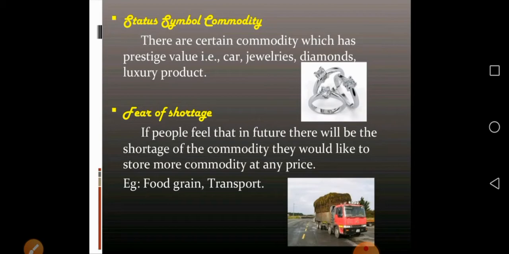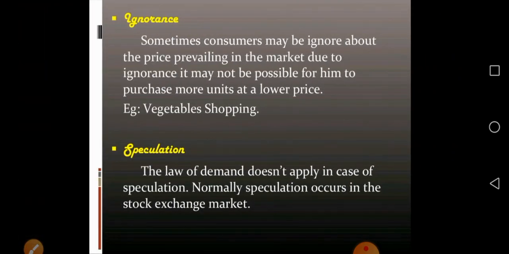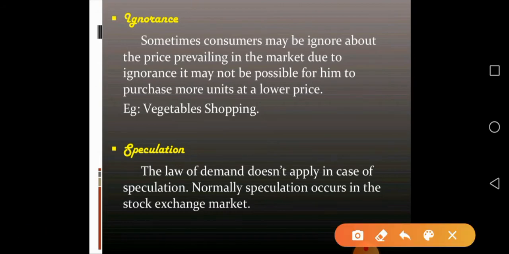Next, the next exception to the law of demand is ignorance of price change. Ignorance of price change means the customer has no idea, nil knowledge, about changes in price, whether the price will increase or decrease in future. There is no awareness to the customer. In this situation the law of demand does not hold good. That is, by increasing in price the demand increases, or by decreasing in price the demand also decreases. So this is one of the exceptions to the law of demand.